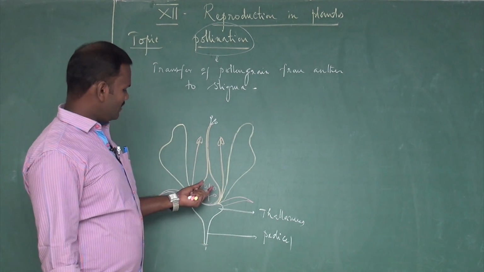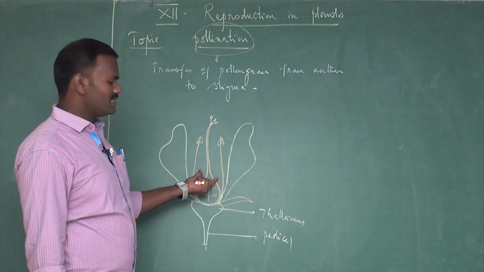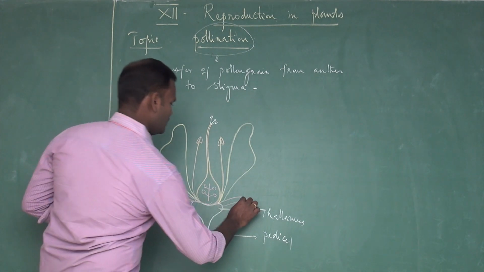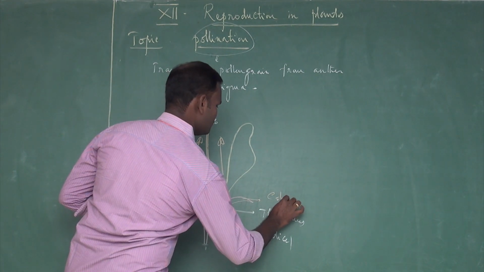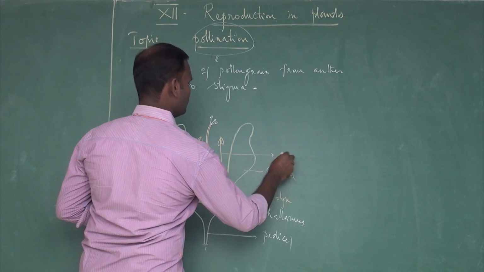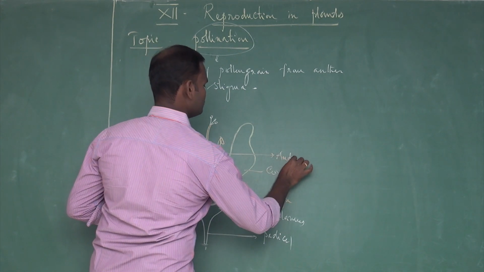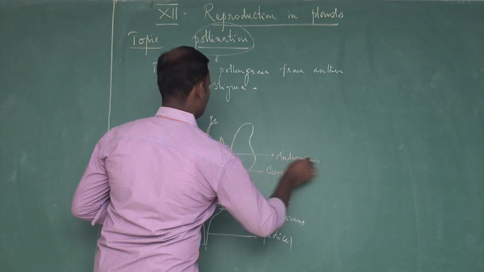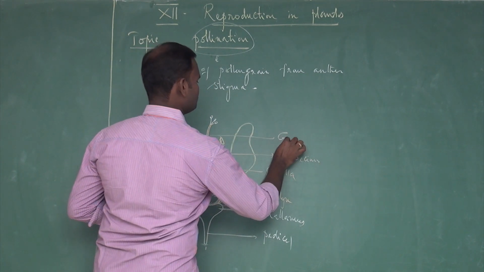A flower which possesses all these four whorls is said to be a complete flower. This is the calyx, this is the corolla, the third whorl androecium, the fourth whorl gynoecium.